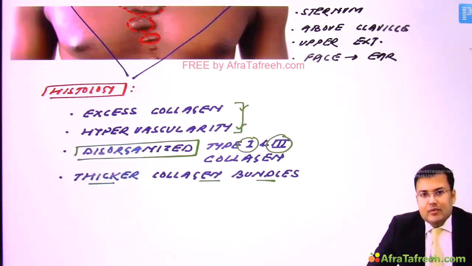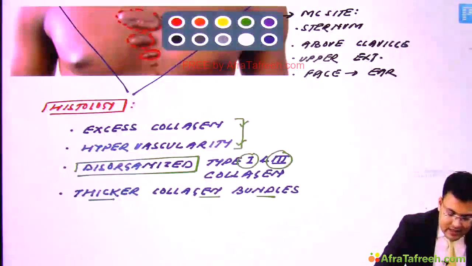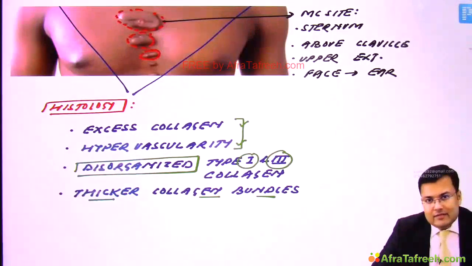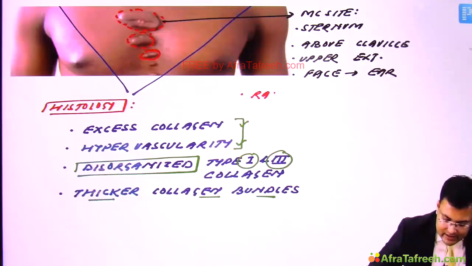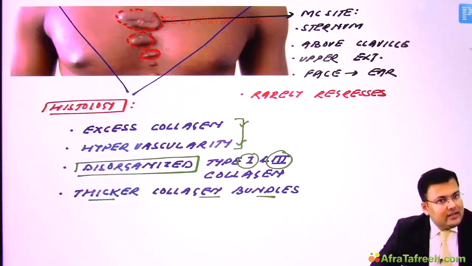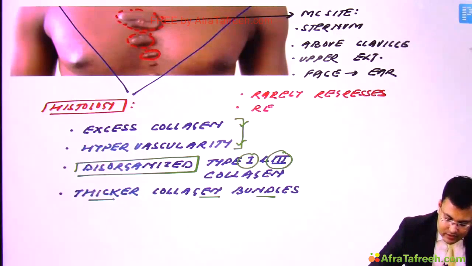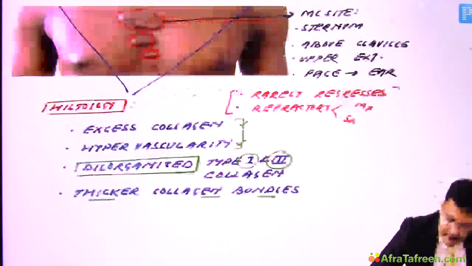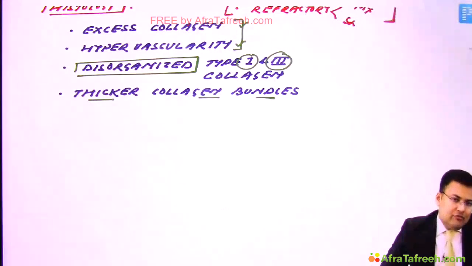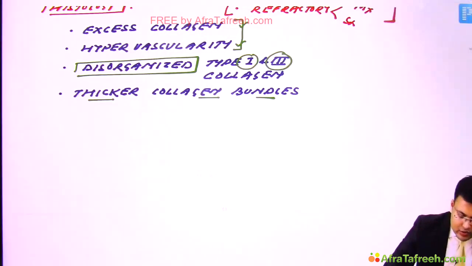Right? Now see the problem with keloids. The problem is that it rarely regresses with time. And what is the second problem? That it is generally refractory to medical and surgical management. But if the patient has keloid, we have to go for some kind of treatment. Okay. So what is the management option if the patient has keloid?